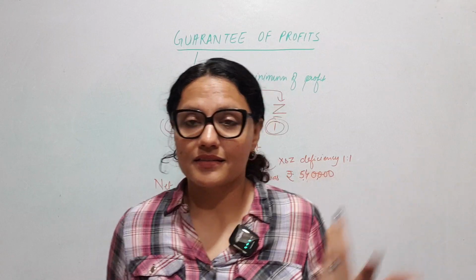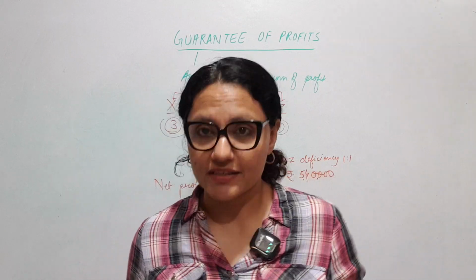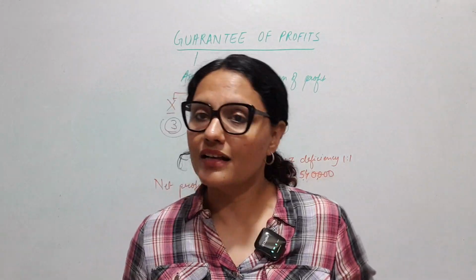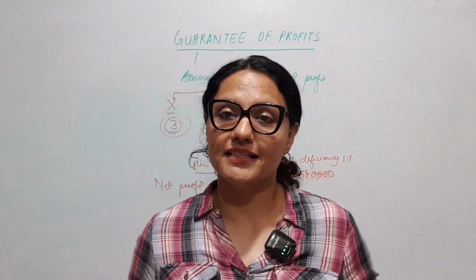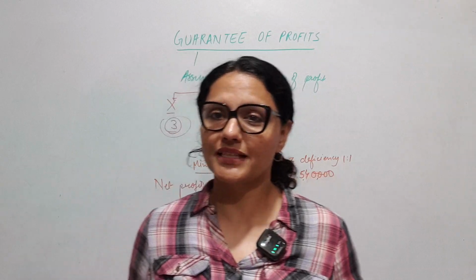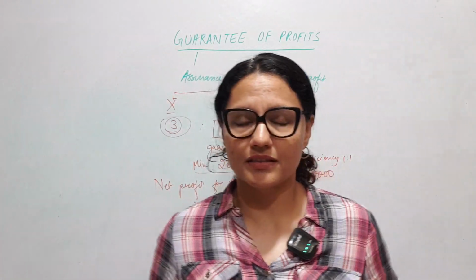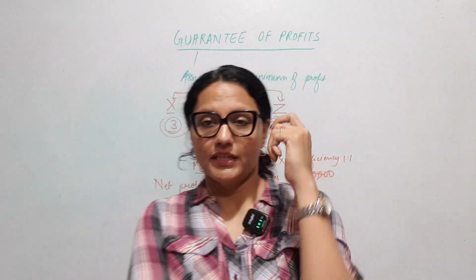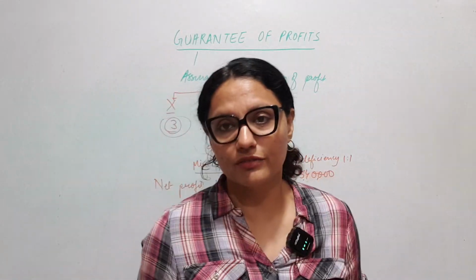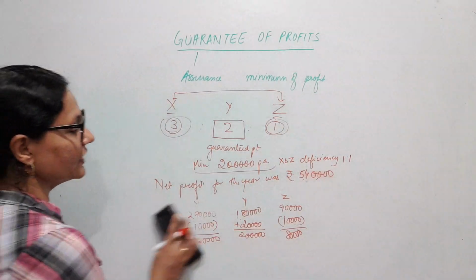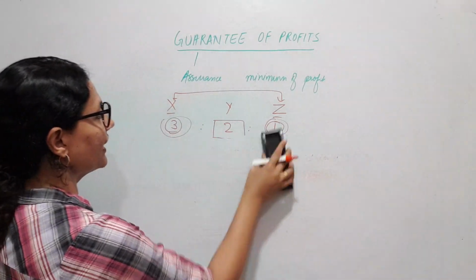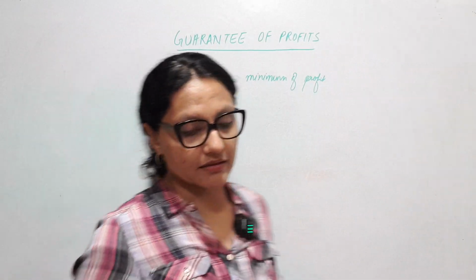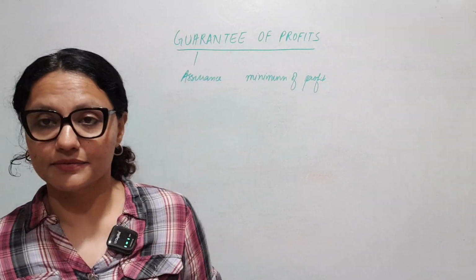Remaining all partners are guaranteeing in a specified ratio, or the profit sharing ratio. And the last part is the guarantee by the partner to the firm. Sometimes the existing partners bring in another partner. They say, let's take you also into the partnership firm, because you have a good customer base and things like that. So we expect that our profits are going to rise.